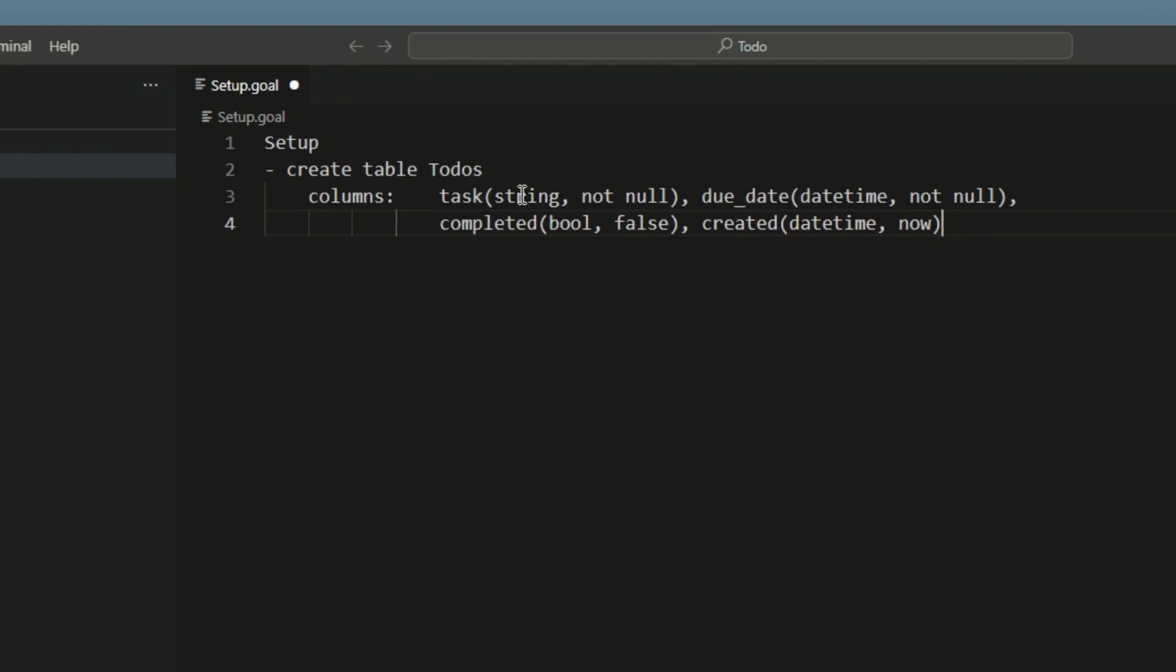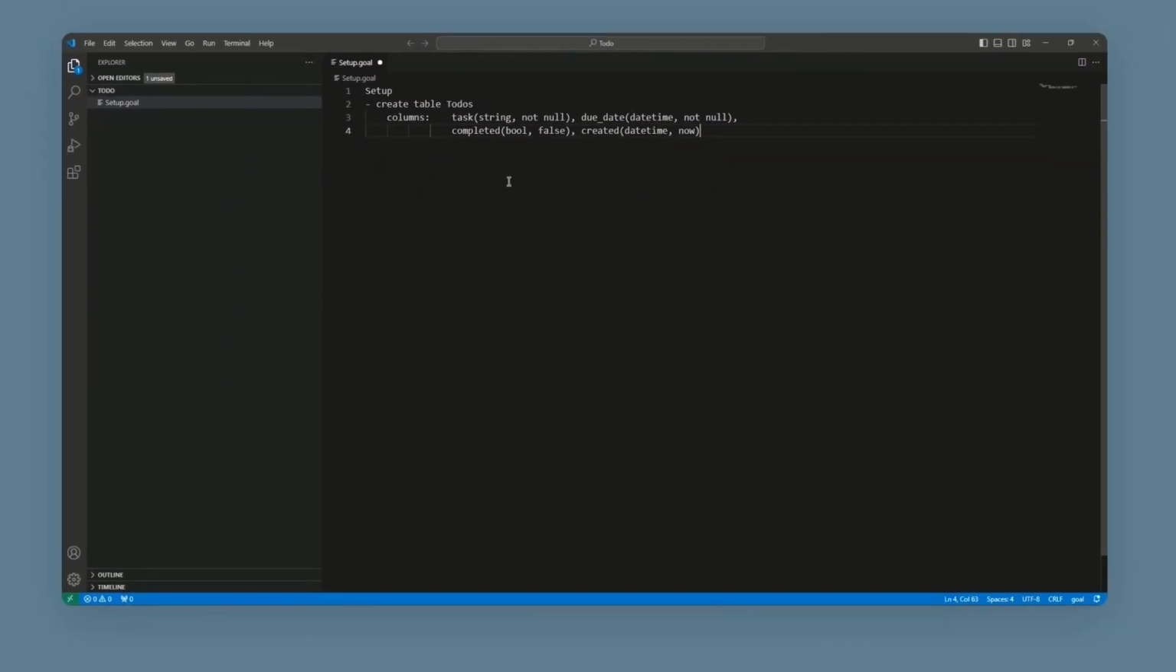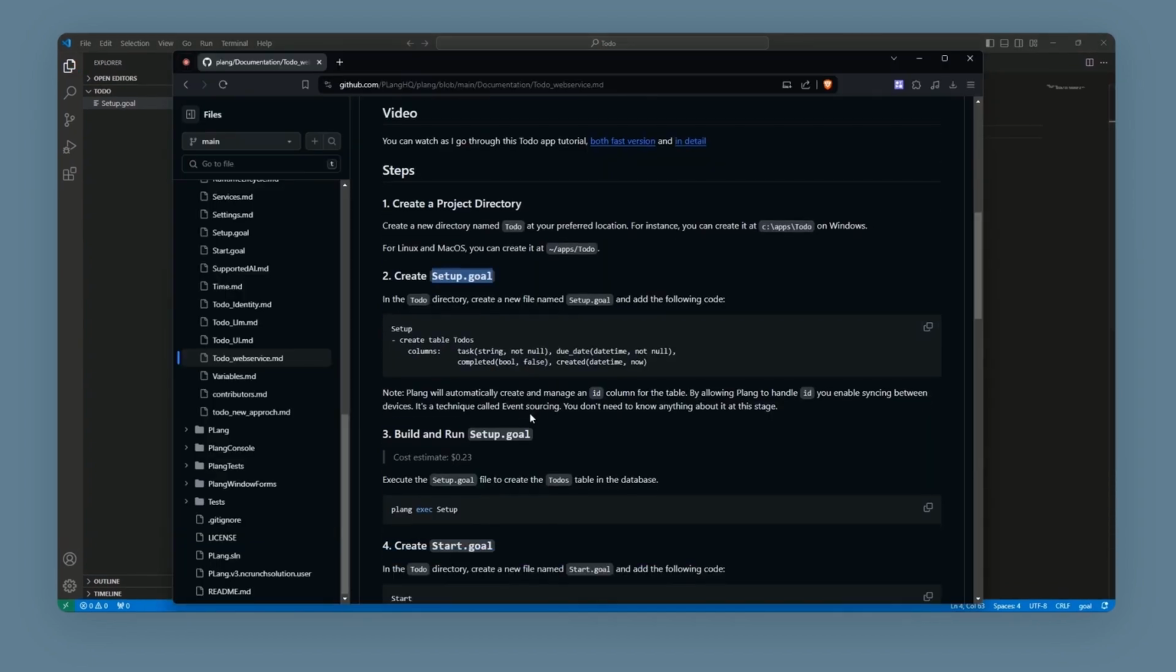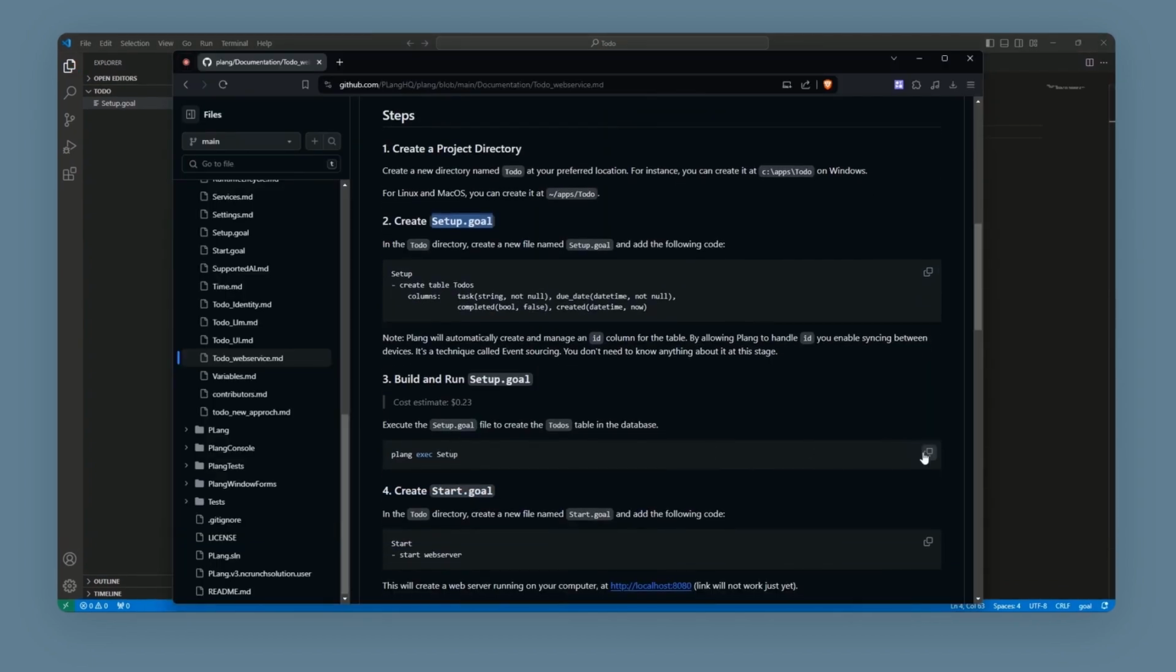This is where we see the Plang code for the first time. The first line, setup, is the name of the goal, followed by a step to create the table. You define the columns you want in the table, and since Plang understands intent, you simply have to describe in words what you would like to happen.